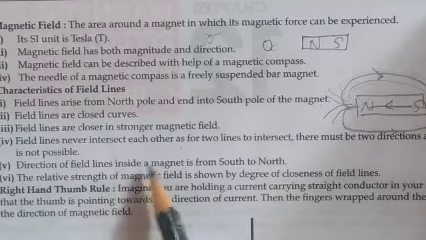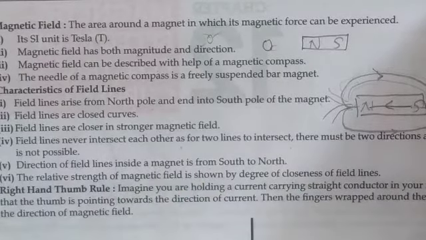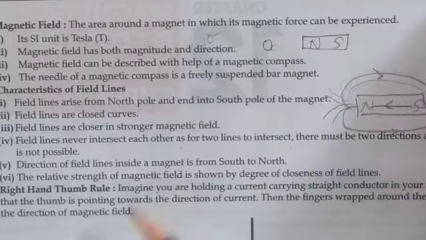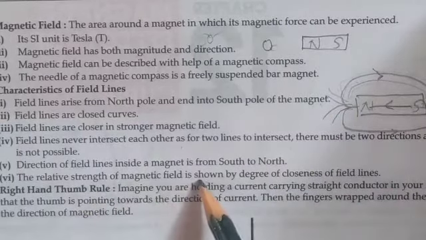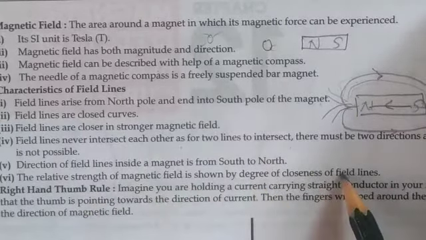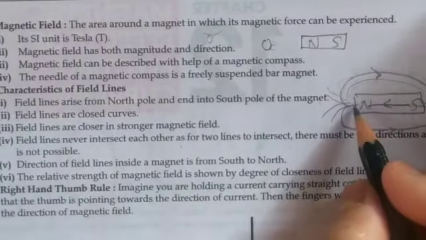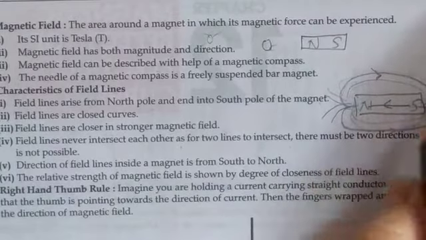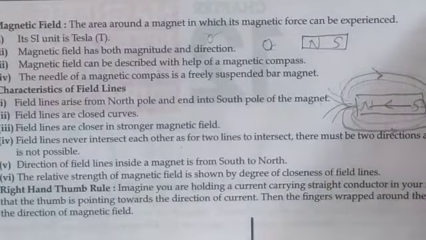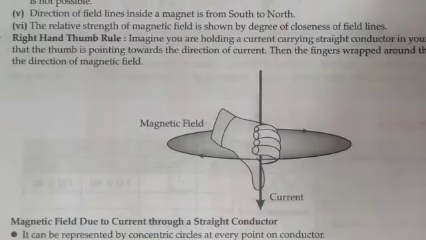The direction of the magnetic field inside the magnet is from south to north. The relative strength of the magnetic field is shown by the degree of closeness of the field lines. How close the magnetic field lines are represents the strength of the magnetic field.